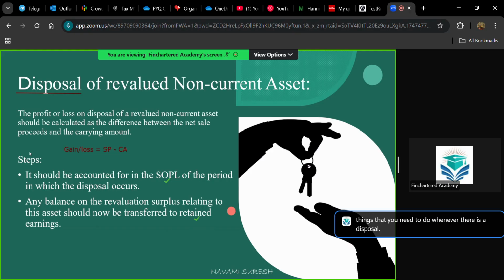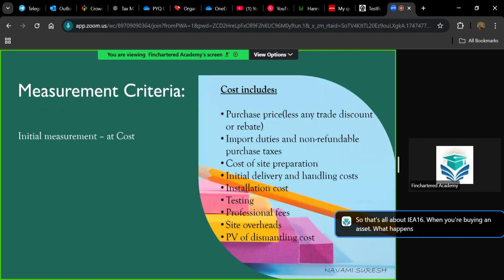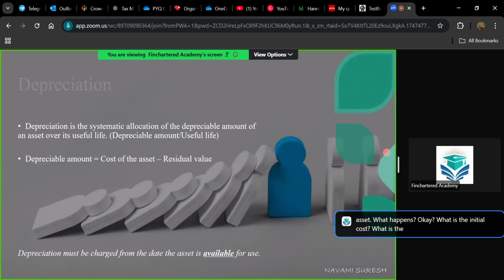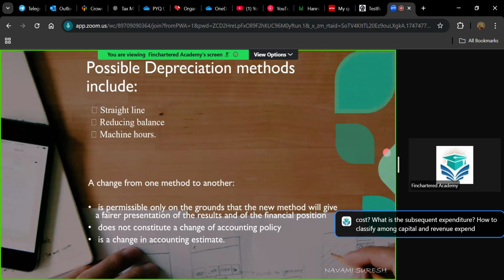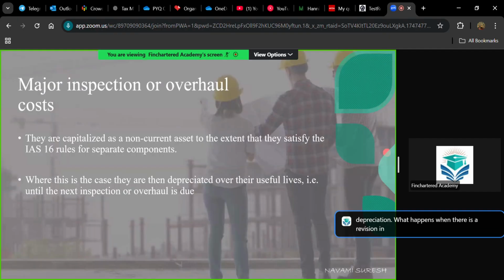So that's all about IAS 16. When you are buying an asset, what happens? What is the initial cost? What is the subsequent expenditure? How to classify between capital and revenue expenditure? Then what is depreciation, and what are the methods of depreciation? What happens when there is a revision in useful life or residual value? Then what is a major inspection and how to treat that expenditure?